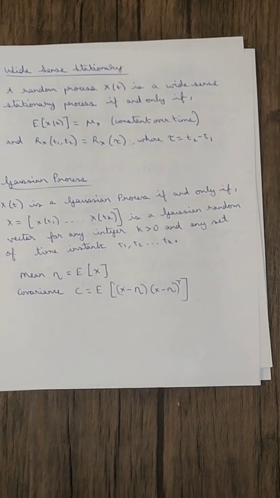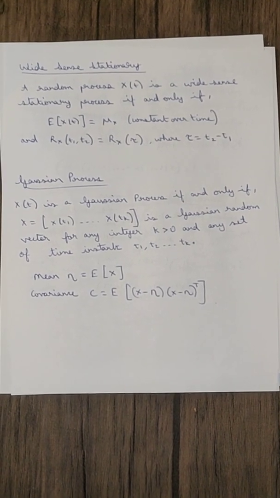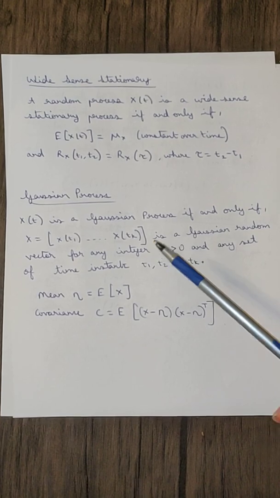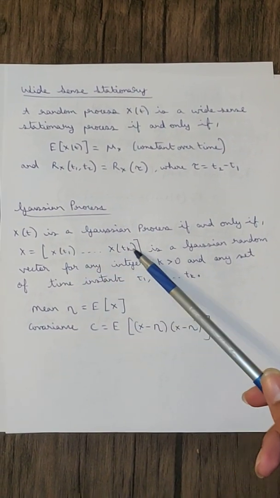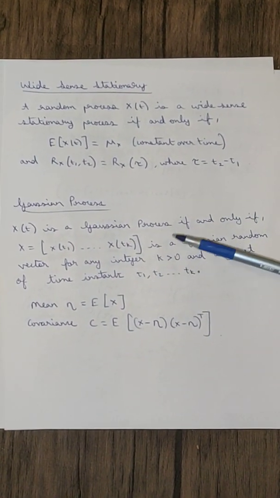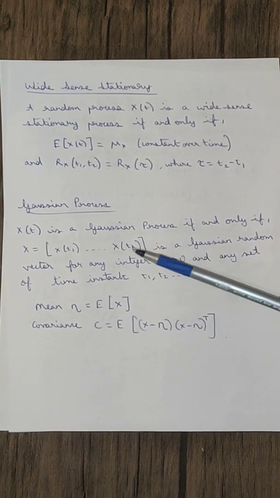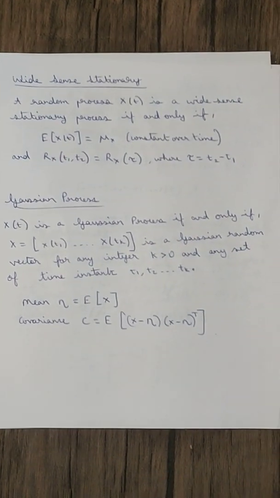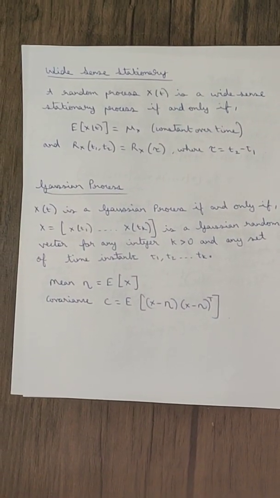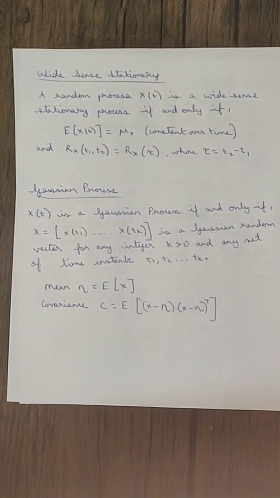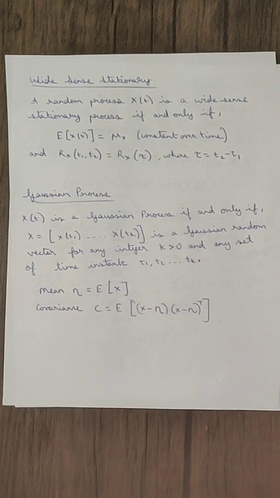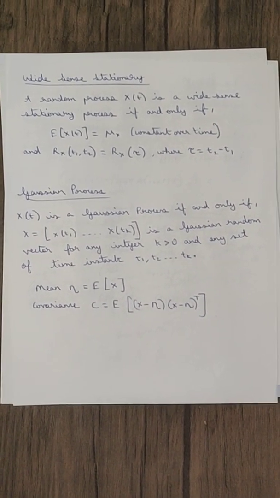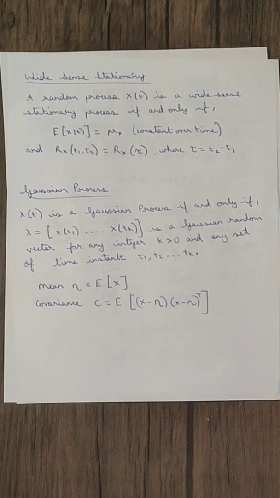And next we have the Gaussian process. X(t) is a Gaussian process if and only if the vector X = [X(t1), ..., X(tk)], the random vector of instants of the random variable X(t), is a Gaussian random vector for any integer k greater than 0 and any set of time instants t1, t2, up to tk.